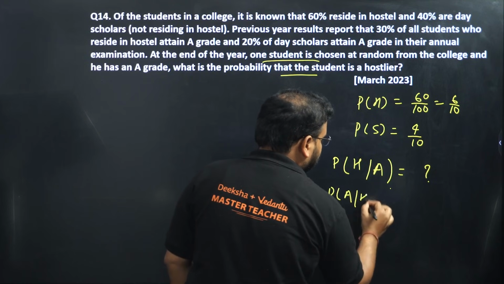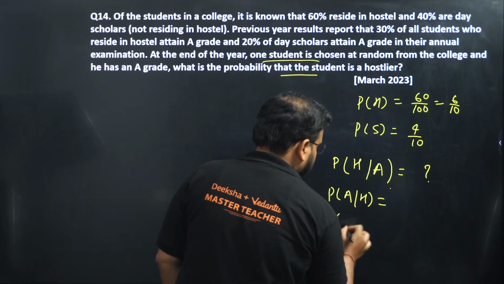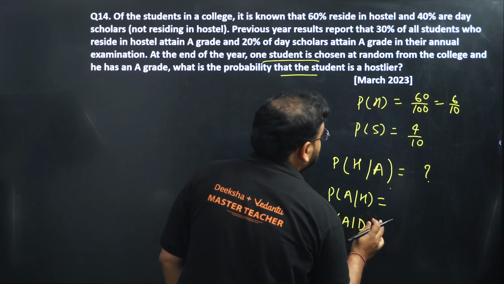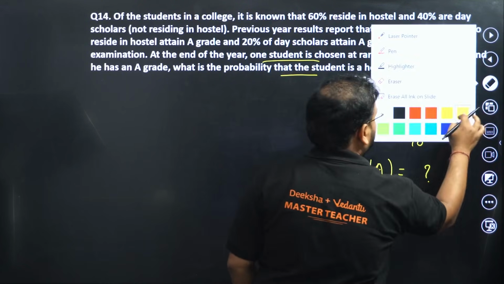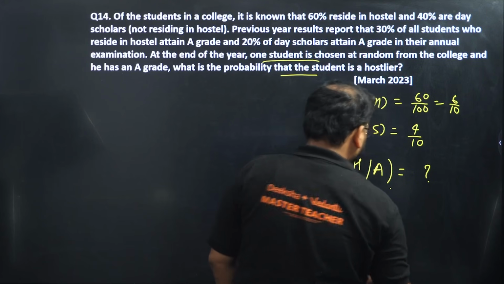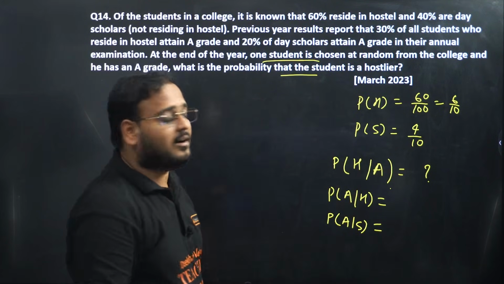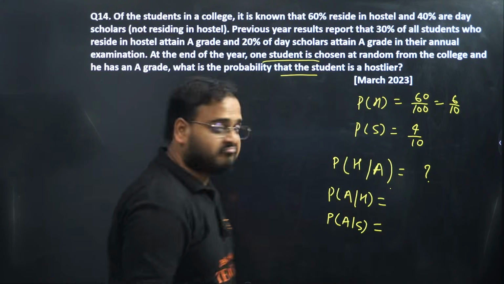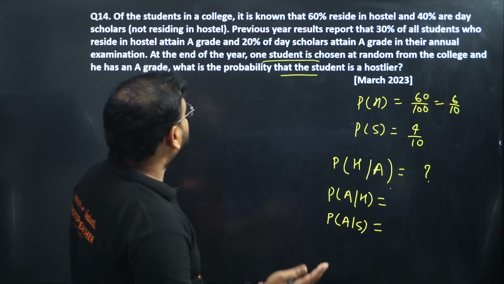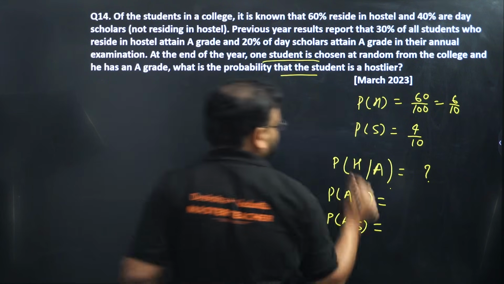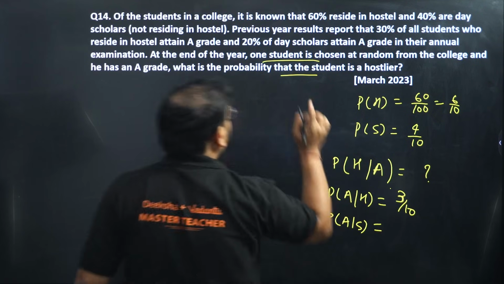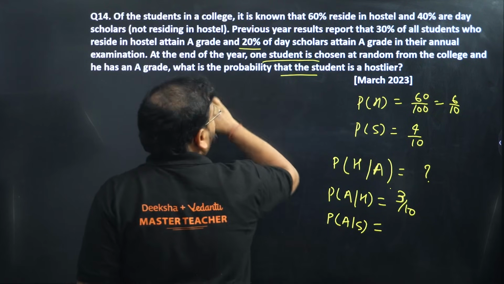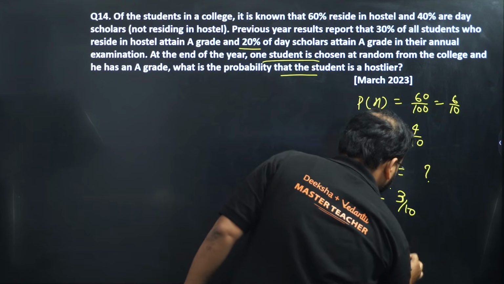I've taken A, H, S. No problem. Check here. A student who is a hostler and getting that A grade is 30%. So 3 by 10. And a day scholar who gets A grade is 20%, so 2 by 10.